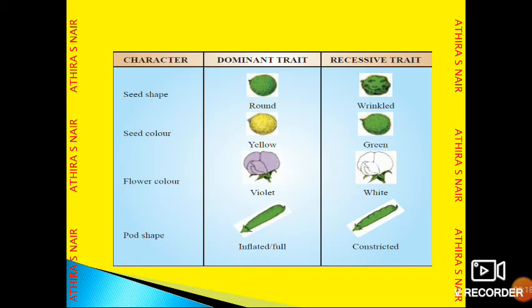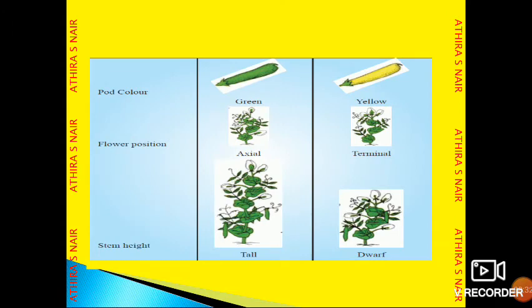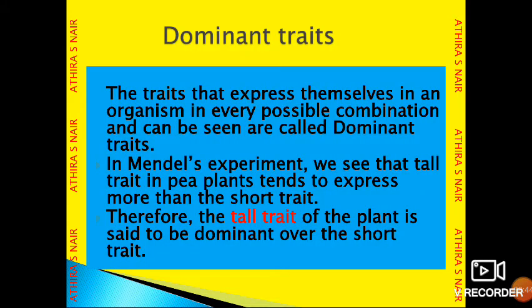Here you can see seed shape, round and wrinkled seeds, yellow and green colored seeds, flower color, violet and white colored flowers, pod shape, inflated, full or constricted, and pod color, green and yellow, flower position, axial and terminal, and stem height, tall plant and dwarf.